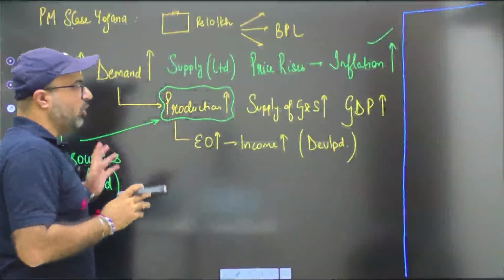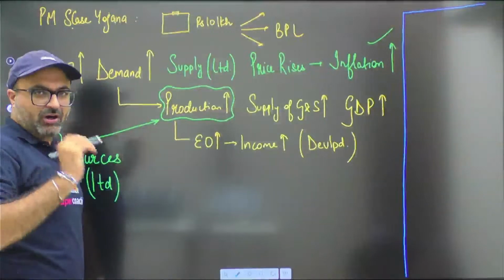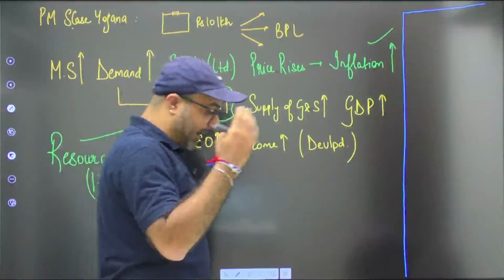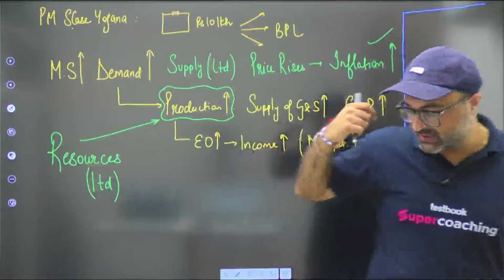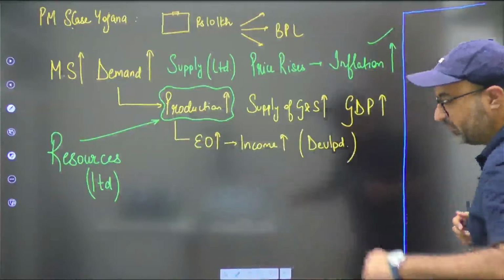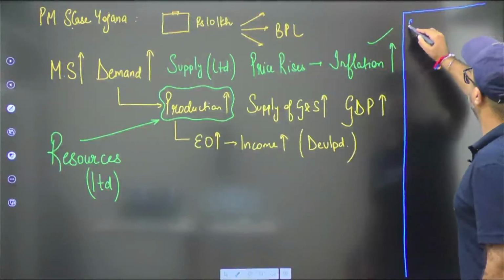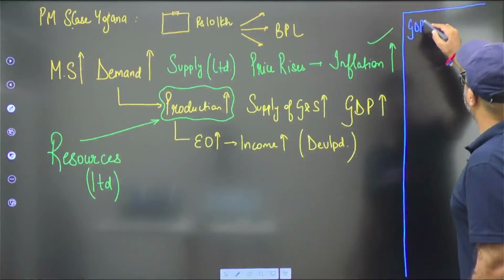But out of all those factors, one important factor, which I am going to relate with you, please pay attention, is GDP growth estimates.